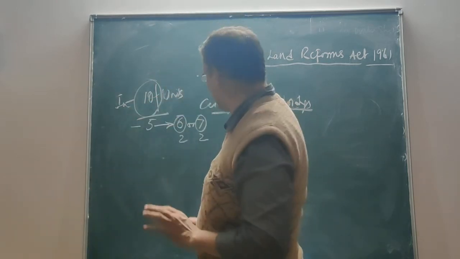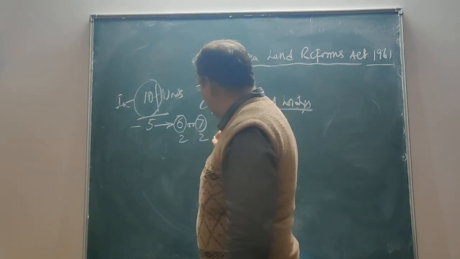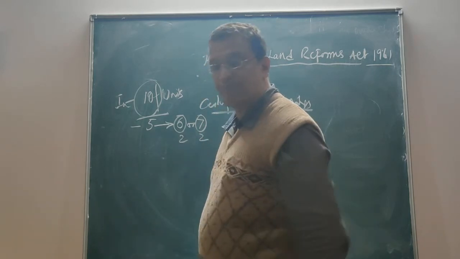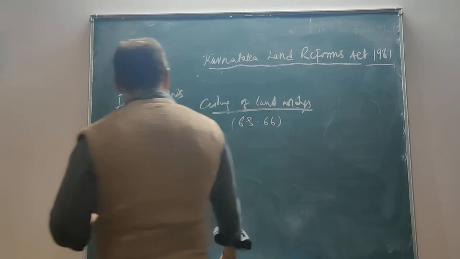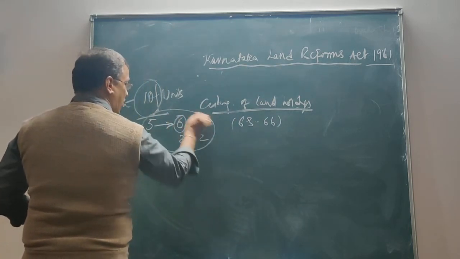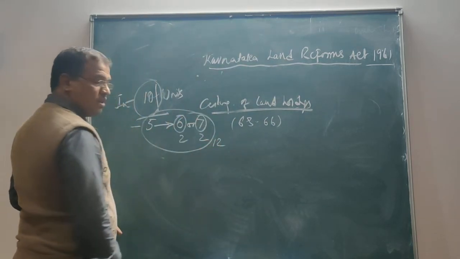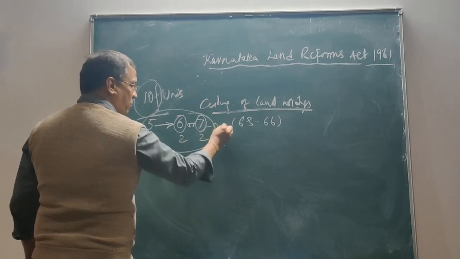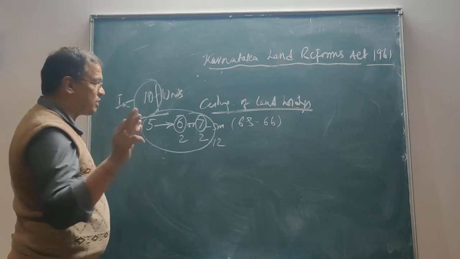In a way, I can say it is calculated at 2 each, so for 5 members, 2 and 2, 10 units come. So if there are 12 members in the family, 2 units per member is given only to an extent of 5 members.